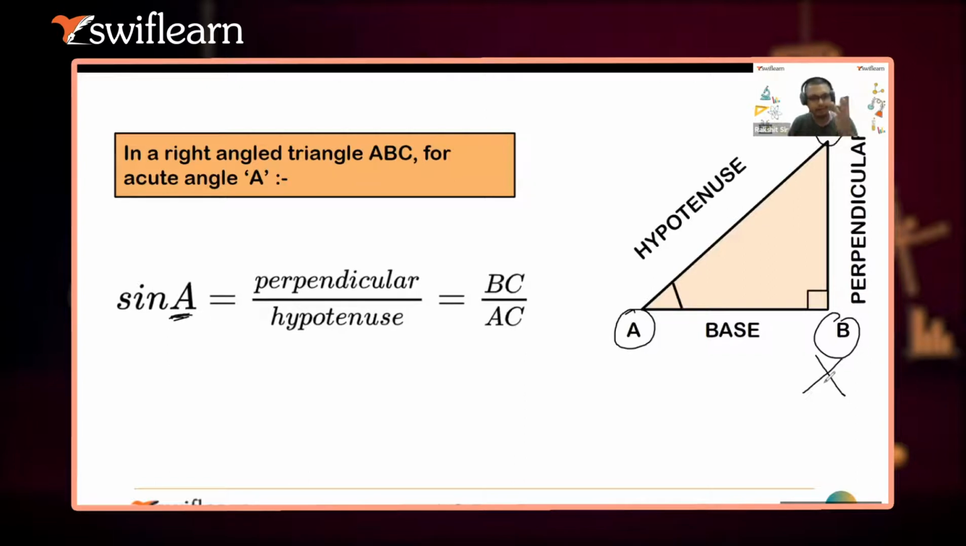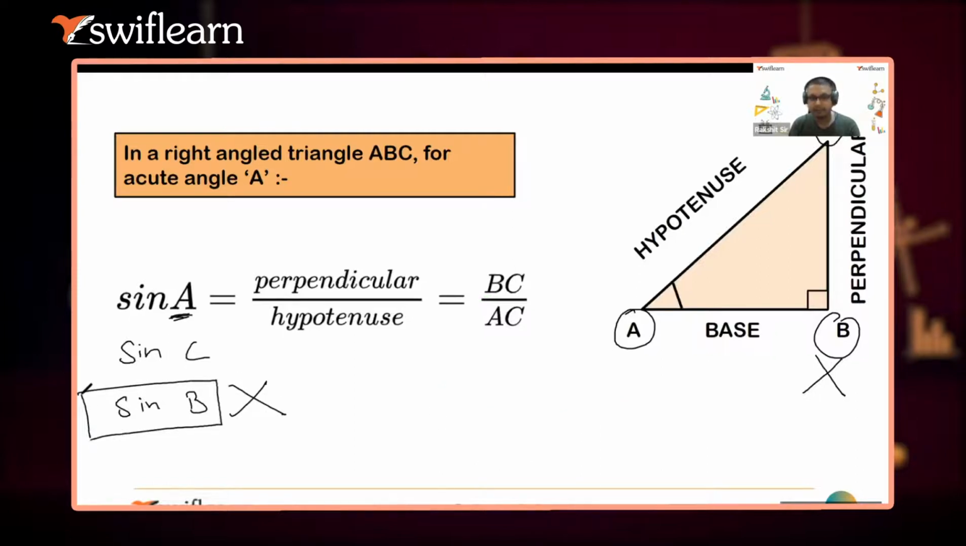Although we have three angles in a right angle triangle, I will tell you everything about why we will not use this thing. But as of now just understand that we always use sine. So we can write sine A, we can write sine C, but we never ever write sine B. Got it? This will be wrong.